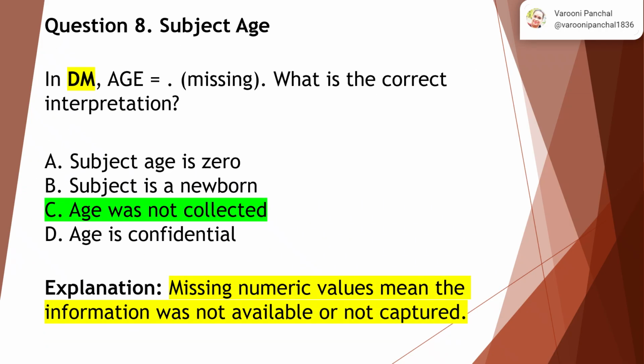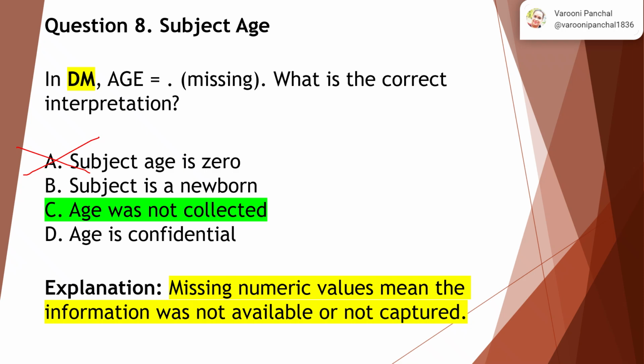Question 8. Subject age. In demographics, age is missing. What is the correct interpretation? Option A: now subject age is 0. No. 0 is a valid number. Now you cannot have a specific age of a human being as 0.